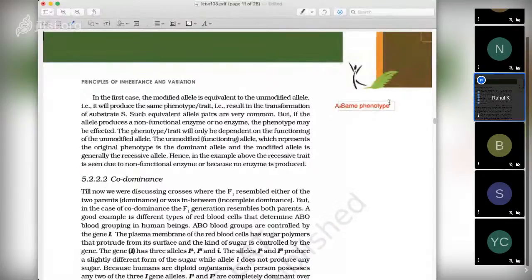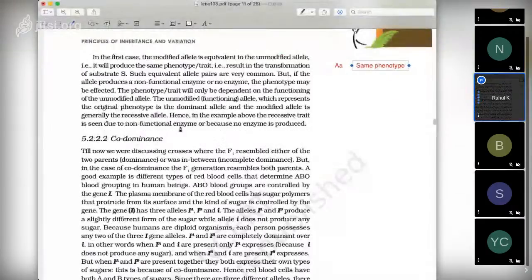But if this small a is affected, or it is producing a non-functional enzyme or no enzyme, then because of the presence of small a, we will get a different phenotype. Hence, in the example above, the recessive trait is seen due to a non-functional enzyme or because no enzyme is produced.